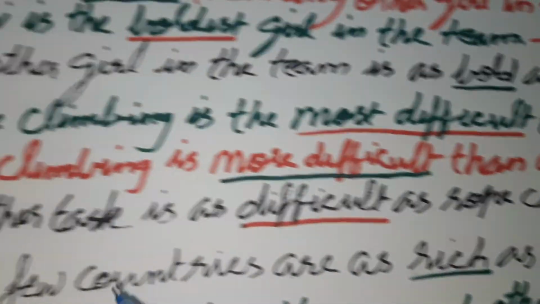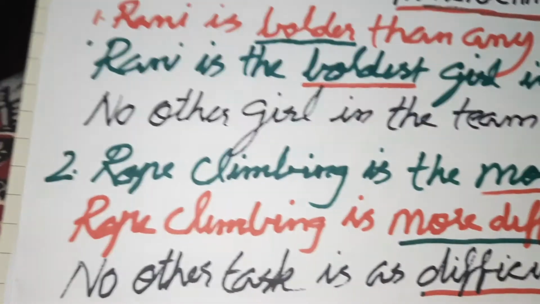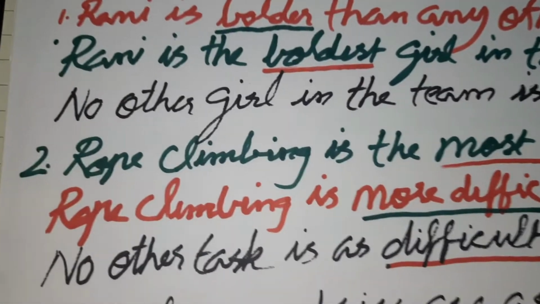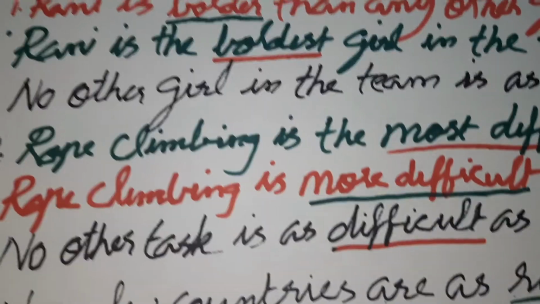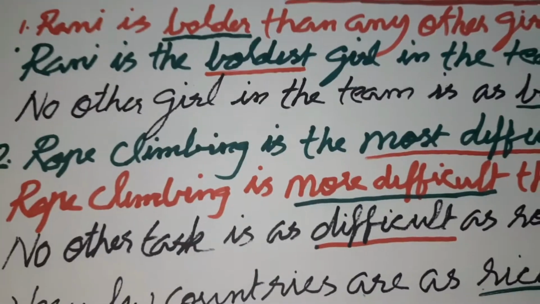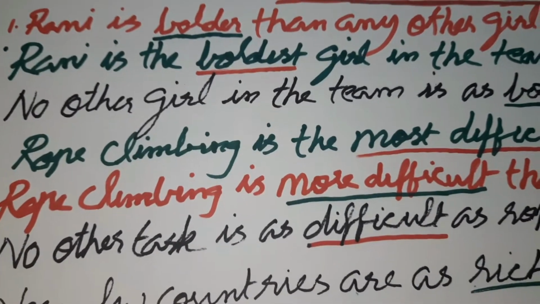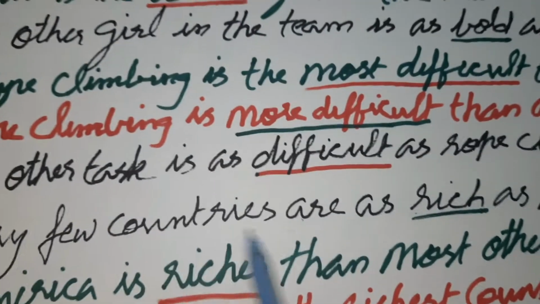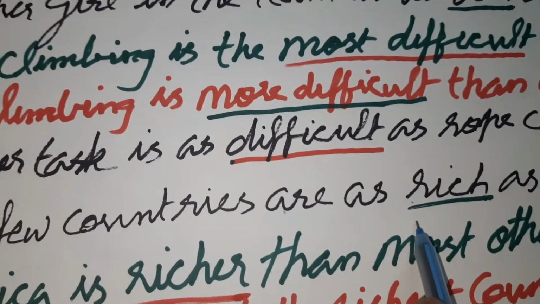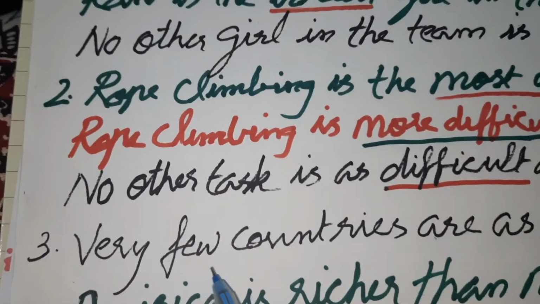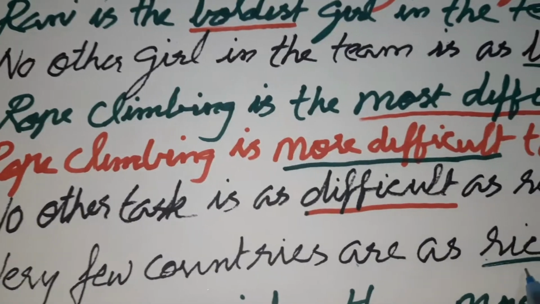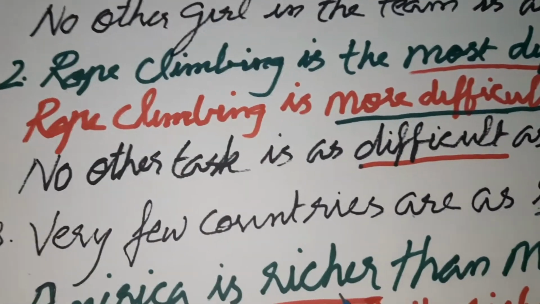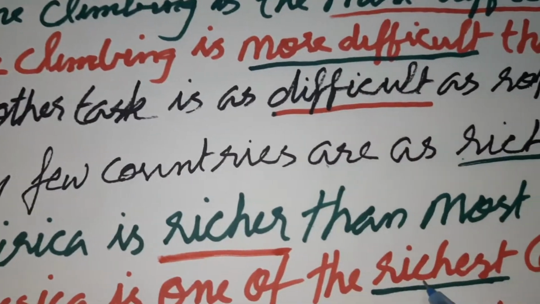Now in another form, that is "one of the." If the sentence is with the phrase "one of the," then the entire thing will change. So here, in that we have to write the positive starting with "very few." So here the first sentence is in the positive form. So rich, richer and richest.